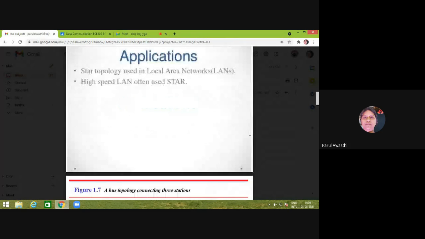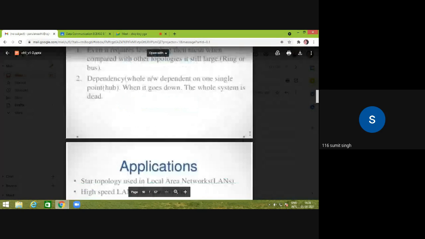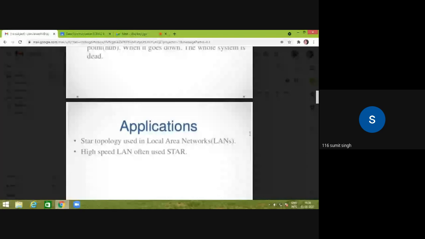Clear? Is there any question regarding star topology? Any doubt? Yes, ma'am. Ma'am, in the hub there are relays, and does a relay transfer the data to one station at a time, or does it transfer data to many stations at a time? So it will transfer the data only to the one station, right?